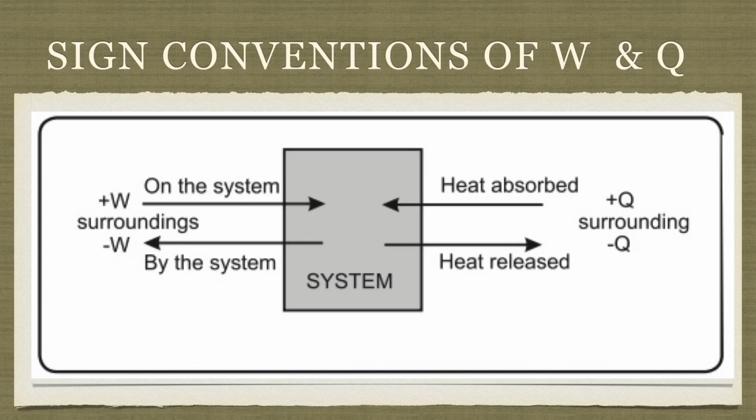That means the system is doing work on the surrounding. Over here it is negative. Okay, hopefully it is understood. Very important. Whatever heat enters the system will be treated as positive, and if it is leaving the system, then it is taken as negative.